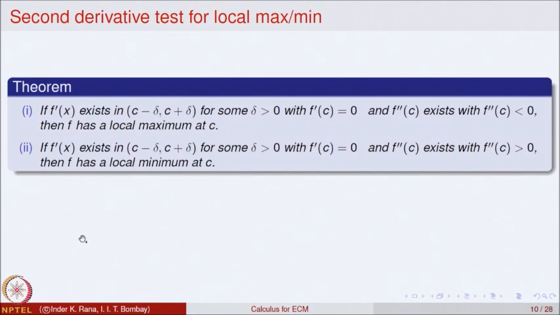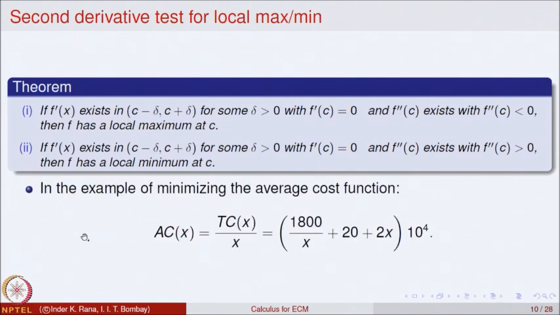We will not be giving proofs of this, but we will use these sufficient conditions to analyze local maximum and local minimum of a function at a point. So, let us look at one example.